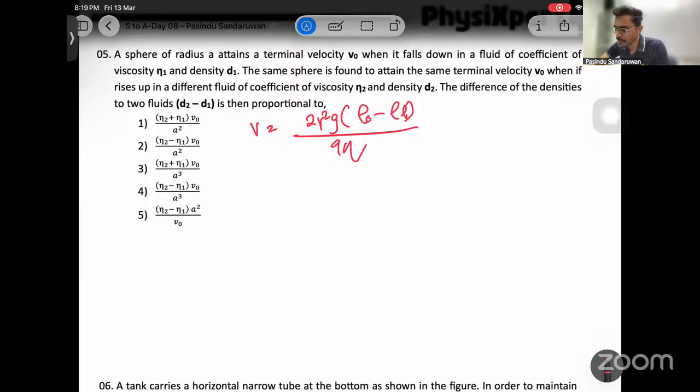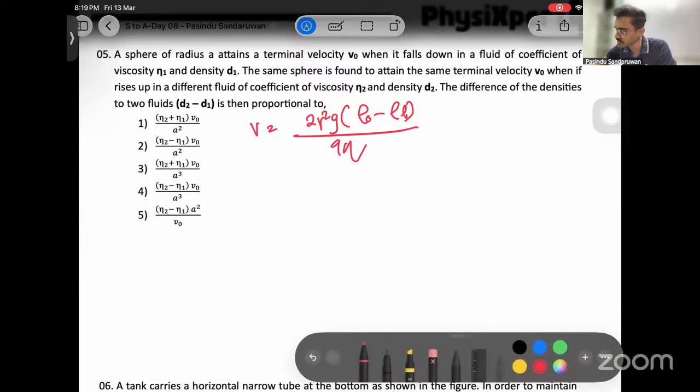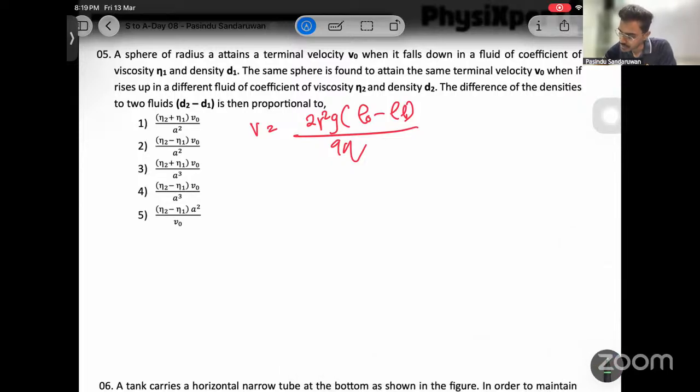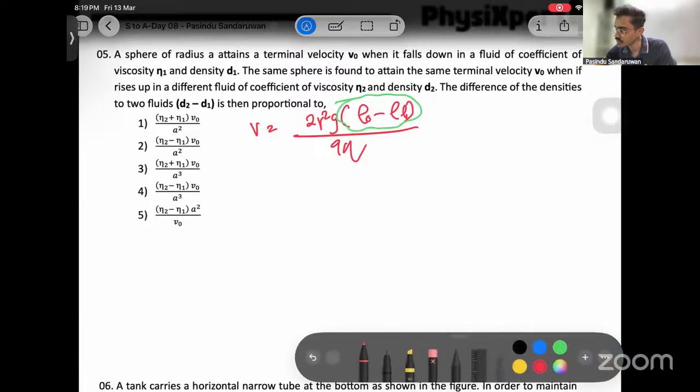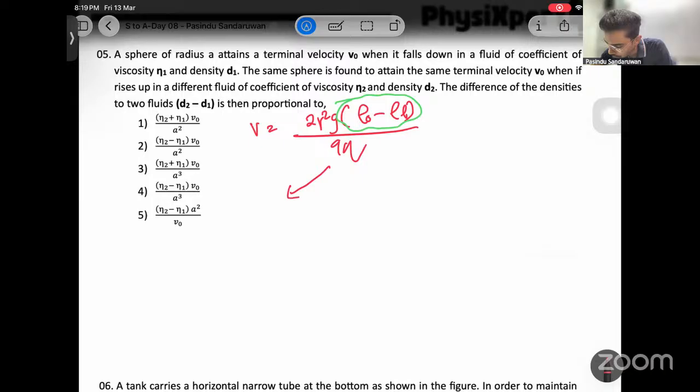Then, what if we apply this for these two scenarios? Because we have proved this equation when a sphere goes downwards and upwards both. When it travels downwards, rho object is greater. When it goes upwards, rho liquid is greater. With that, these two terms are switching. Now let's apply this for these two scenarios given.